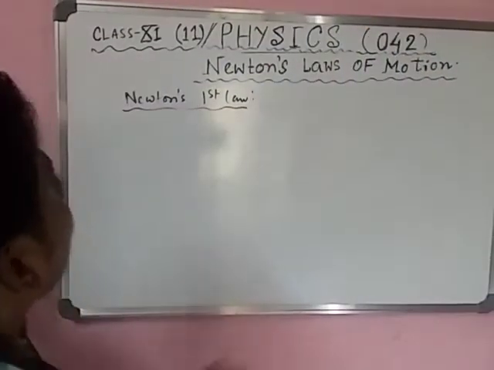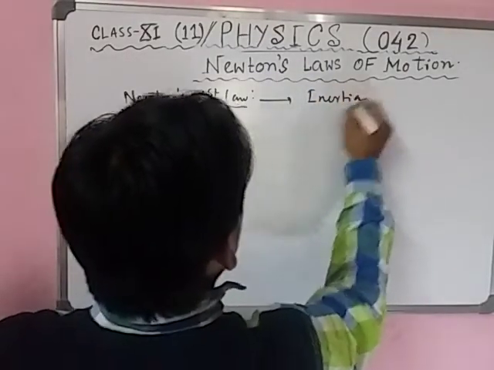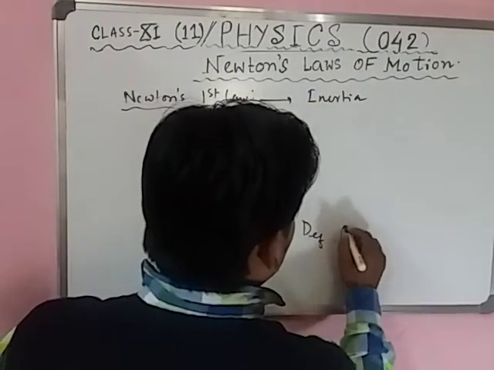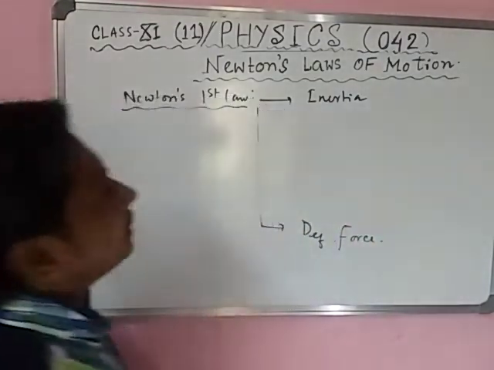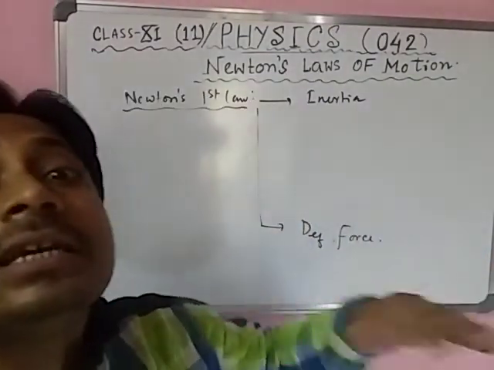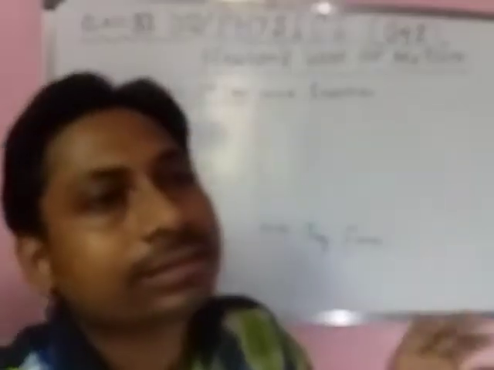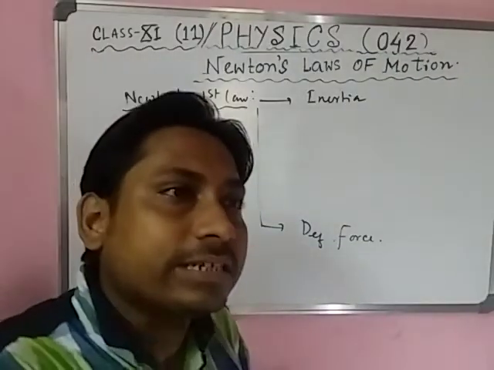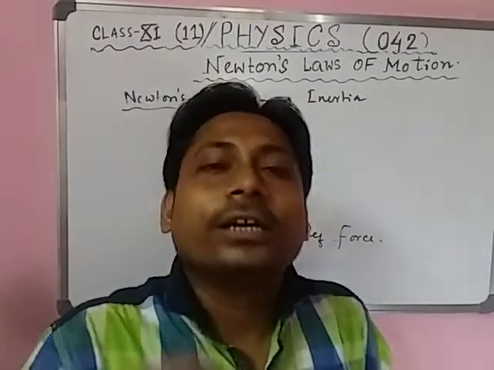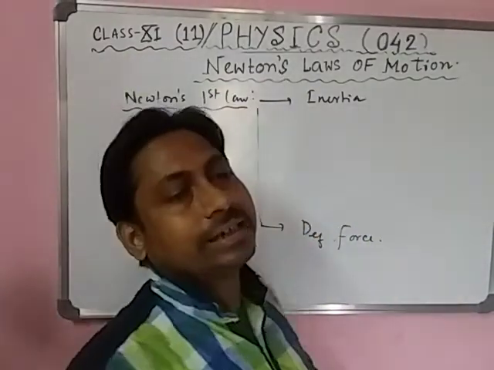From this first law, what have we got? We got two things. Number one, inertia, and number two, the definition of force. Students, what is called inertia? Inertia means the inability to change its state. Inertia of a body is the inability to change its state.